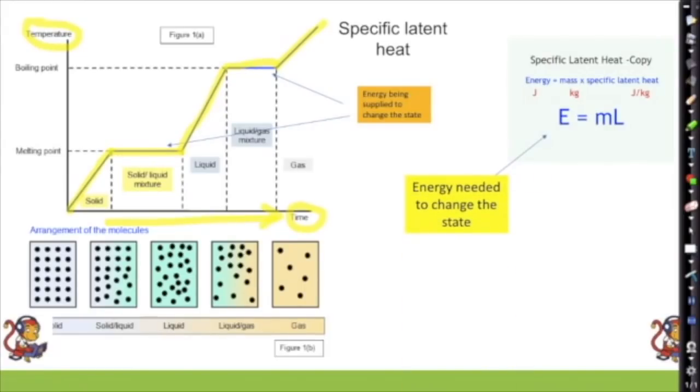So the specific latent heat, when we look at this equation over here, is the energy needed to change the state. It's the energy of the flat bit of the graph. The energy required there to change the state is found by the mass of that liquid or gas, times the specific latent heat. Just like specific heat capacity, each material has a unique number that helps us work out how much energy it takes to change its state.